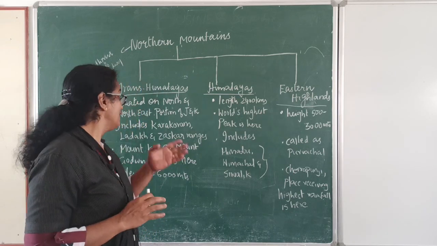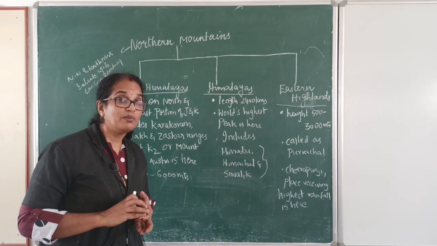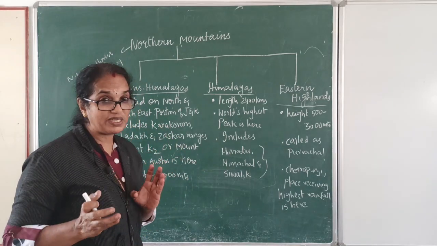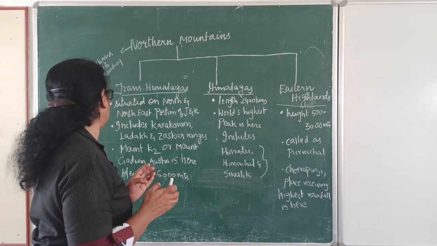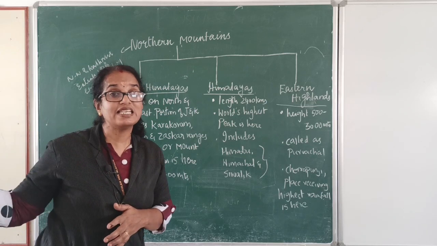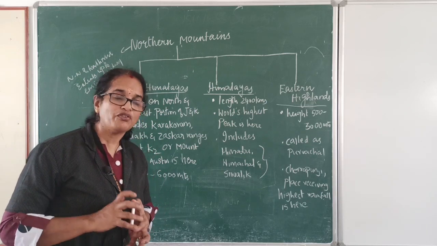Are you understanding? So, what is this northern mountain system? The northern mountain system extends almost from the northwest part of Kashmir, and it starts from the northwestern part of Kashmir and extends up to the eastern boundary of India.